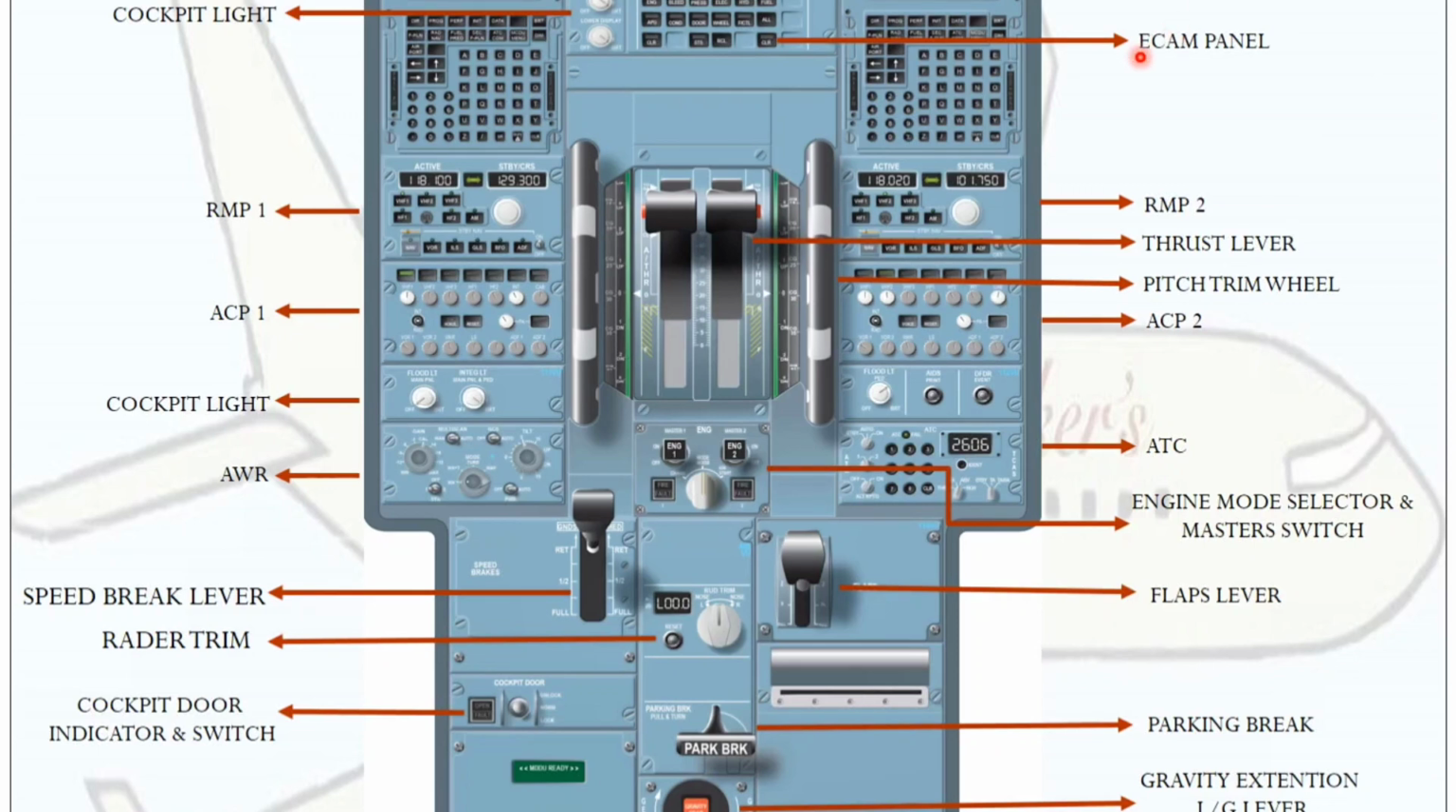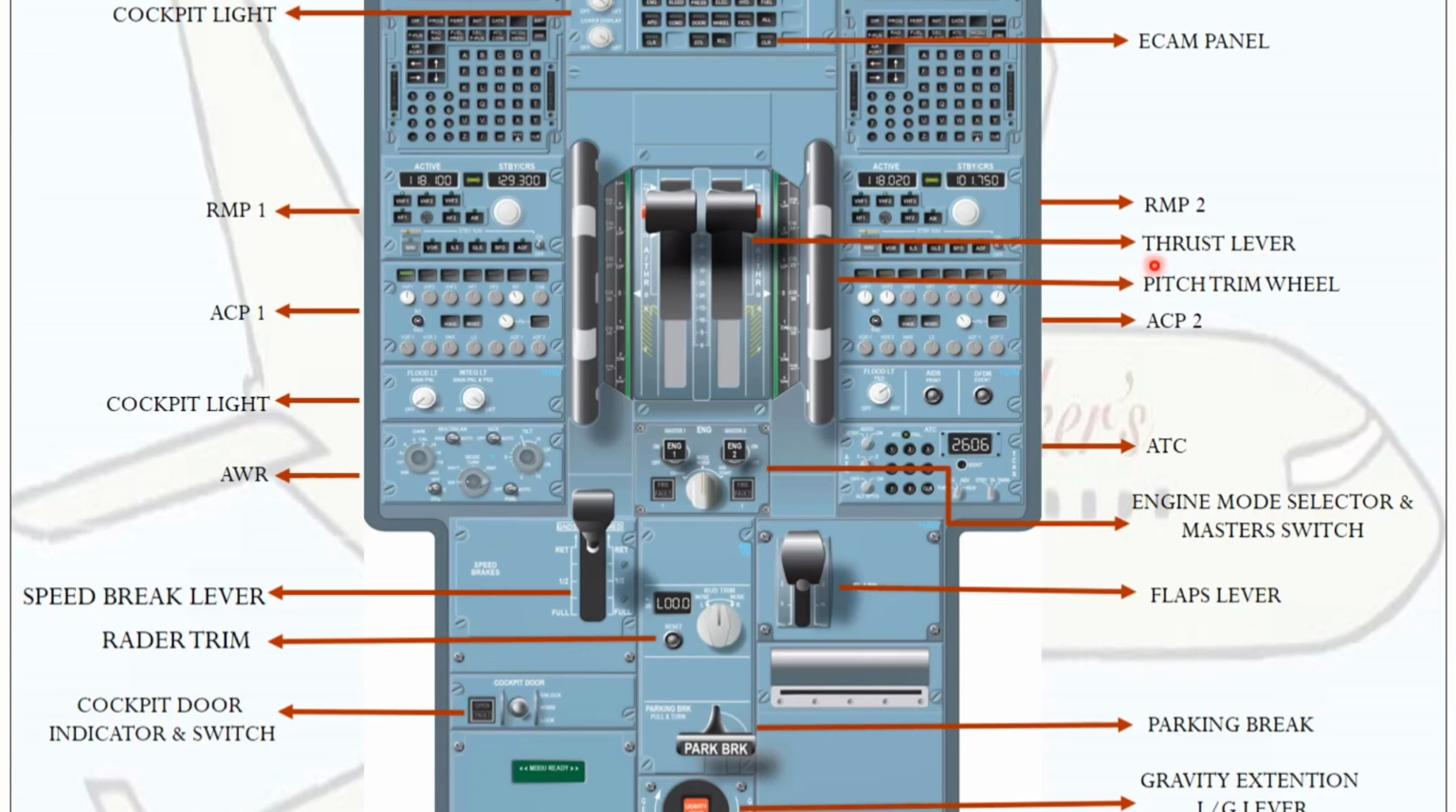Next one is the ECAM panel. ECAM stands for electronic centralized aircraft monitor. There is a display unit, and from this panel we can monitor different system pages, for example hydraulic, then electrical, engine, pressurization, etc.